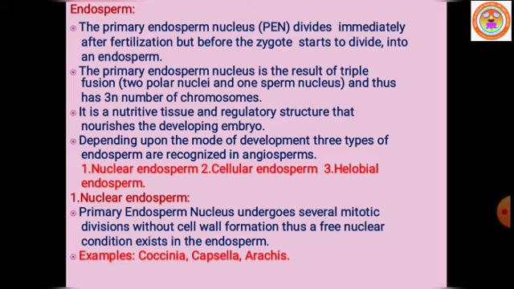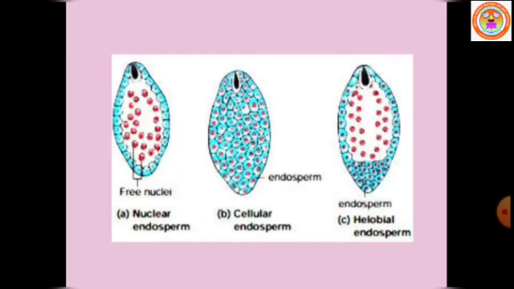Remember, endosperm acts as a nutritive tissue and a regulatory structure that nourishes the developing embryo.